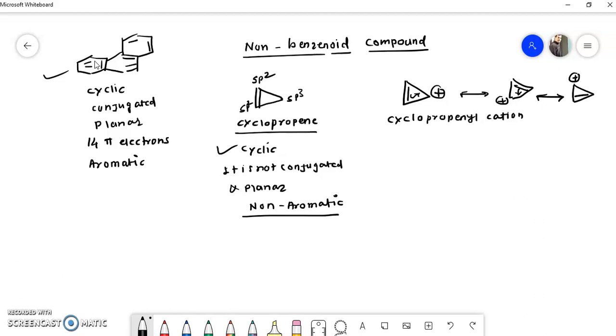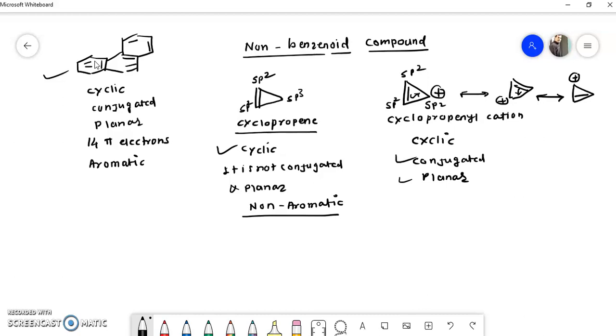So the first condition is already satisfied, that it is cyclic. The second condition is satisfied, it is conjugated. And it is also planar, because every carbon is sp2 hybridized. This is sp2 hybridized, this is also sp2 hybridized, and this carbon having the positive charge is also sp2 hybridized, and the bond can rotate and we can draw the resonating structures. That means it is conjugated and planar.